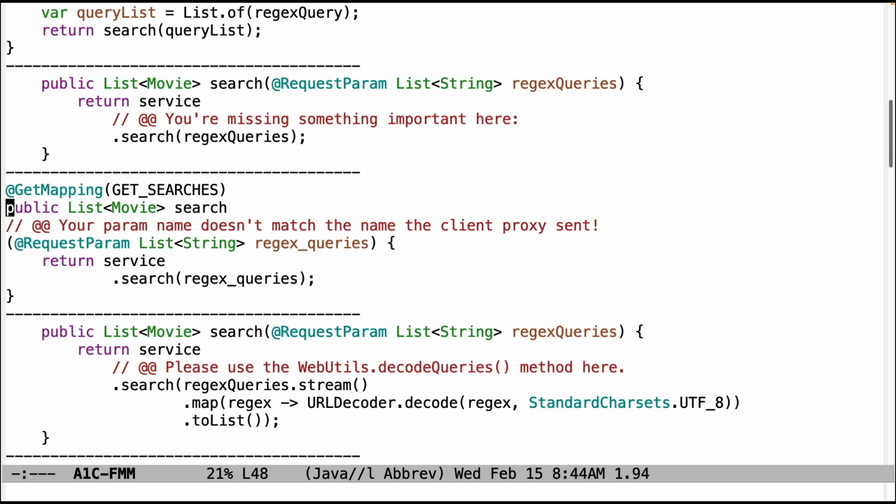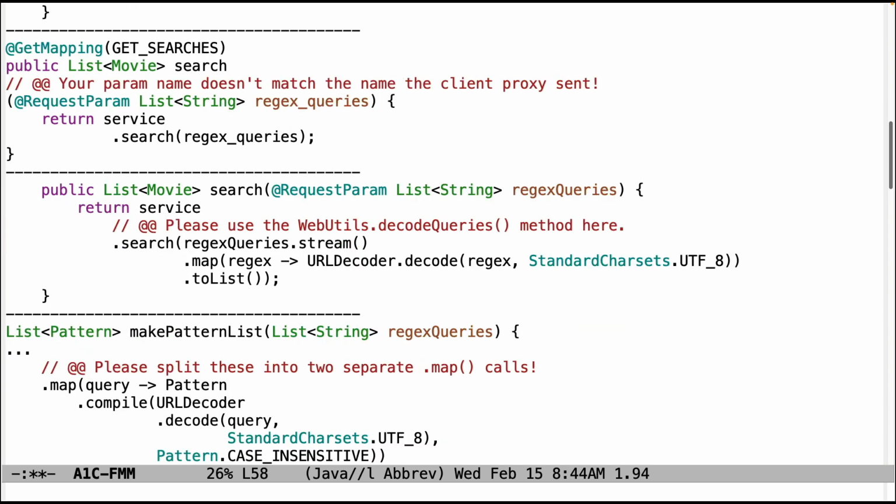I think the actual problem was, I don't know, do search or something. No, sorry, it was this code here. I see the problem. The problem is make sure that you have this, not that, because otherwise you'll get really strange errors. This is the example of the more long-winded, incorrect way of decoding the list of regular expression queries.